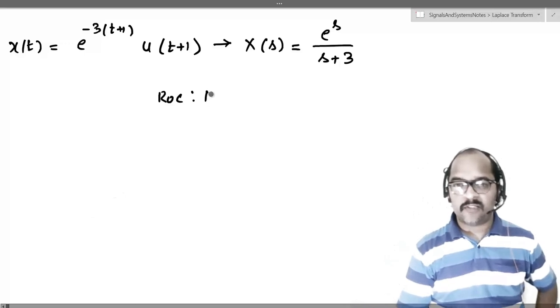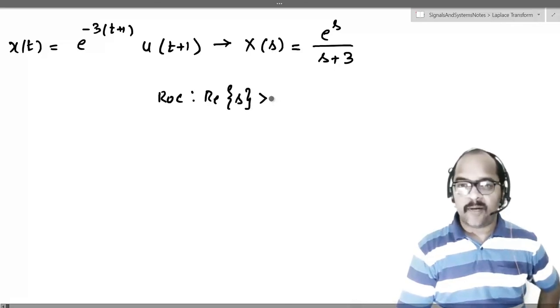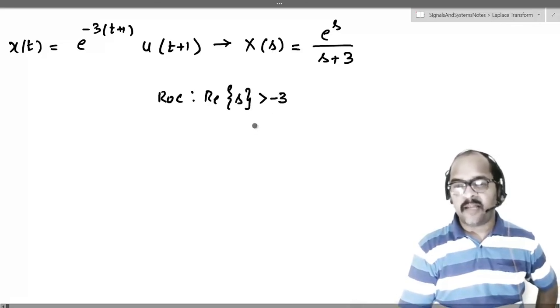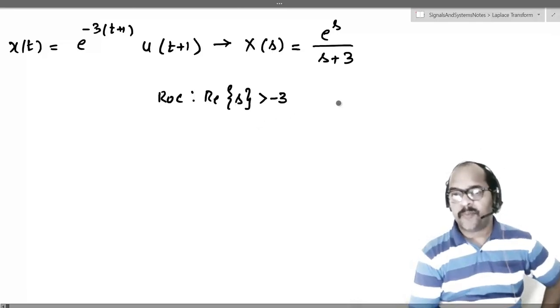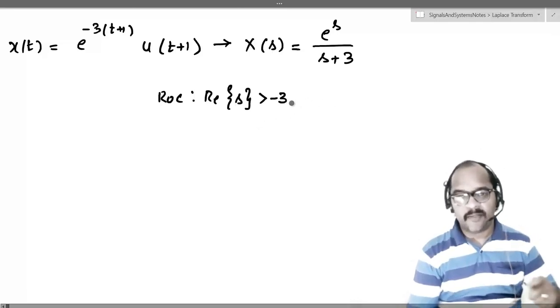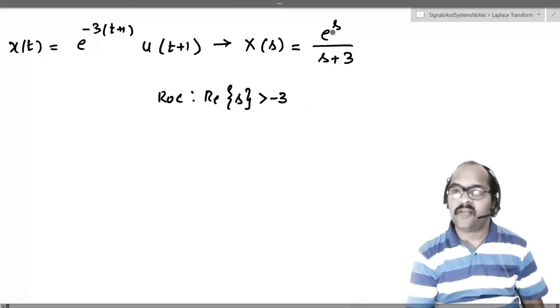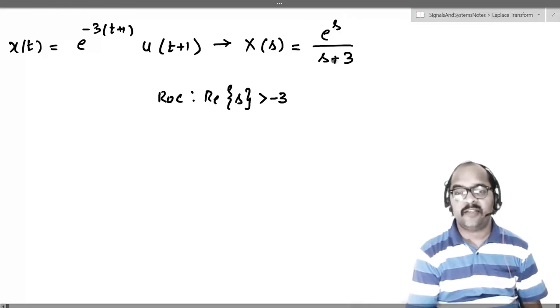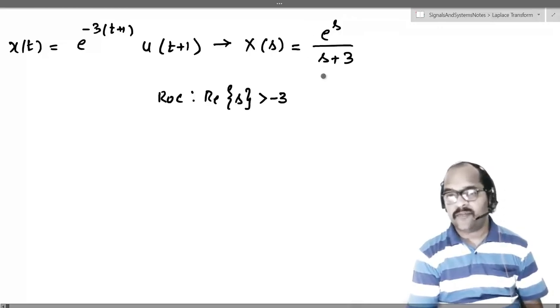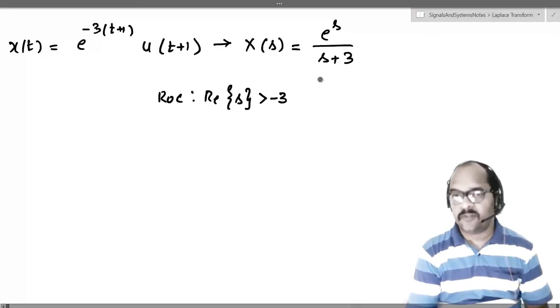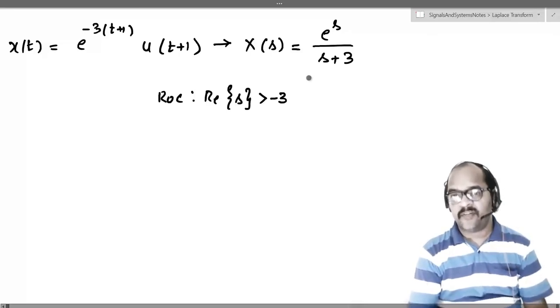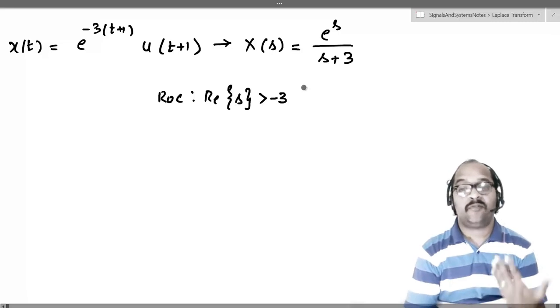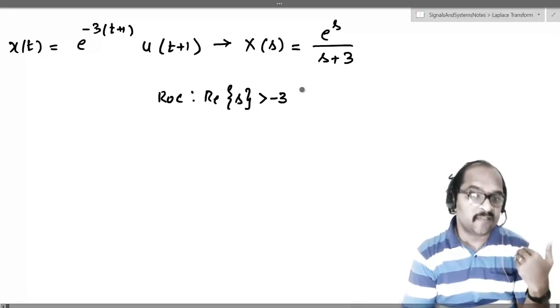This is again looking like e power minus 3t u of t, so the ROC would be real part of s greater than minus 3. But greater than minus 3 means it can include plus infinity also. Can we include s equal to plus infinity? No. If you replace s with plus infinity, this will become infinity by infinity, and even if you do L'Hospital's rule, it would still be infinite, and hence our x of s would be infinity, meaning x of s is diverging.